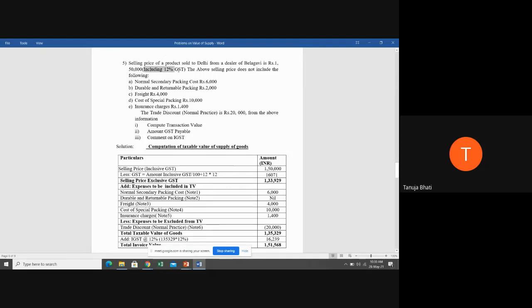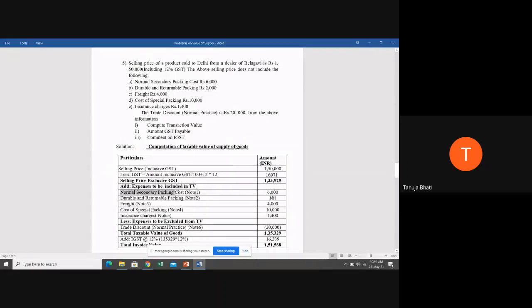Here rate of GST is given 12%. So we are just substituting the figures in the formula and getting the GST amount as 16,071. So when you minus this, you will get the selling price exclusive GST. So this is a selling price exclusive GST. So till here, everyone understood the calculation? Yes, ma'am. Okay.